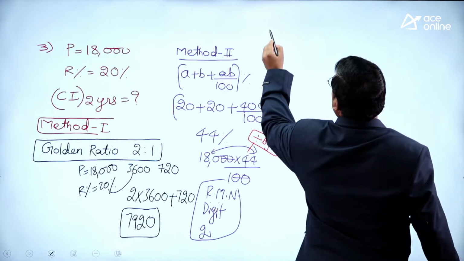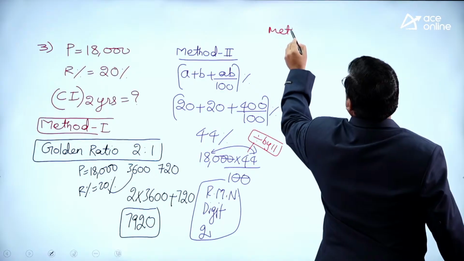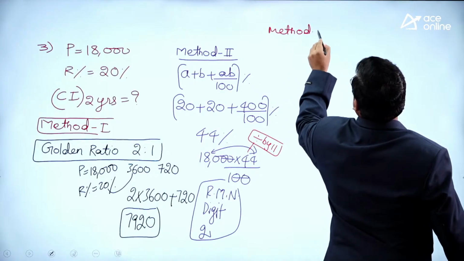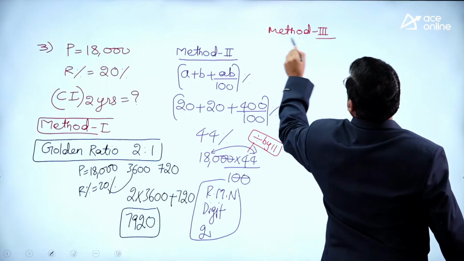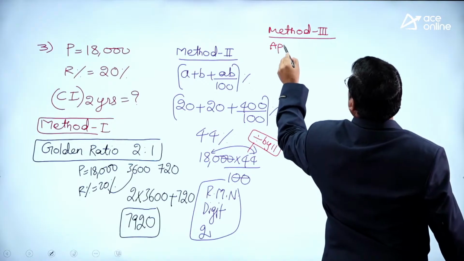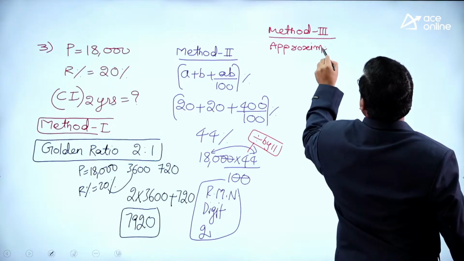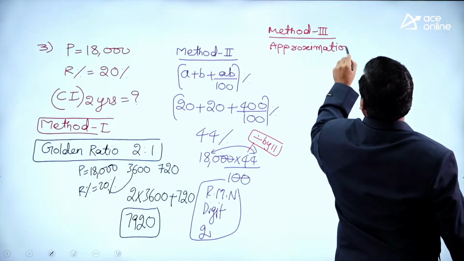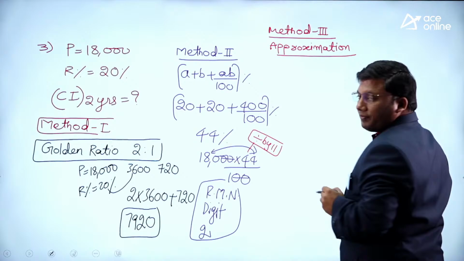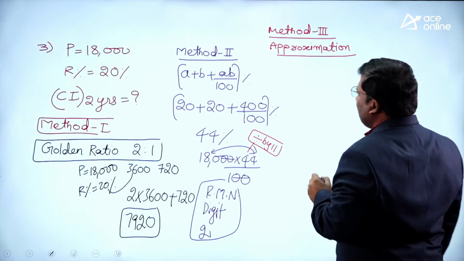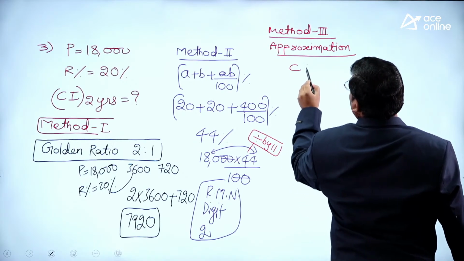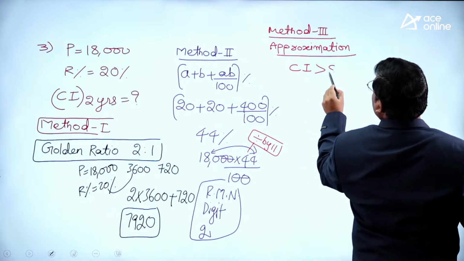There is another way to solve. Method 3, approximation. This also will give you the answer very, very fast. Question is, can I say CI is always greater than SI?